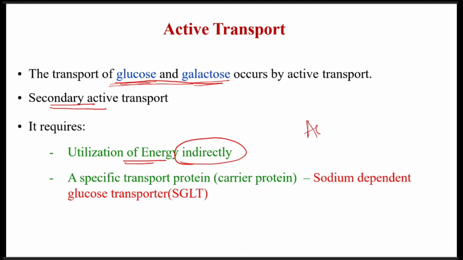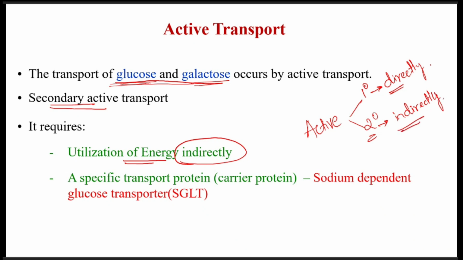There are two types of active transport mechanism: primary active transport and secondary active transport. If the energy utilization occurs directly, it is called primary active transport. If the energy utilization occurs indirectly, it is called secondary active transport. Here the energy utilization occurs indirectly. How? We'll see in the next slide. So that is why it is called secondary active transport.